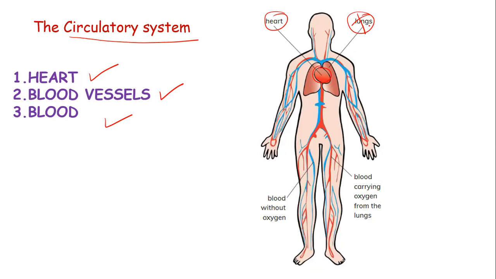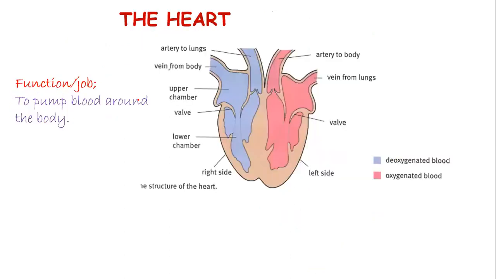And we are going to discuss the lungs in detail in another body system. We call it the respiratory system. But for the circulatory system, our focus will be on the heart, and then the blood vessels running around the body, and the blood that is carried by these blood vessels. So let's discuss the main organ of the circulatory system, which is the heart. When you look at this diagram here, you note there are two major sections.